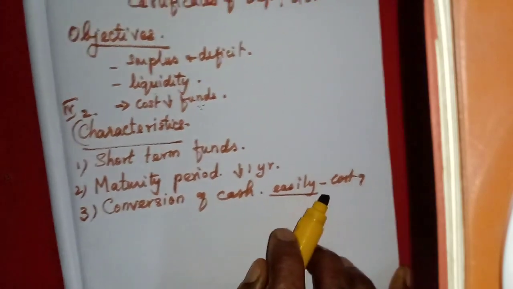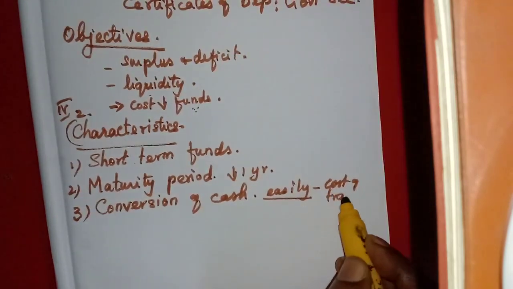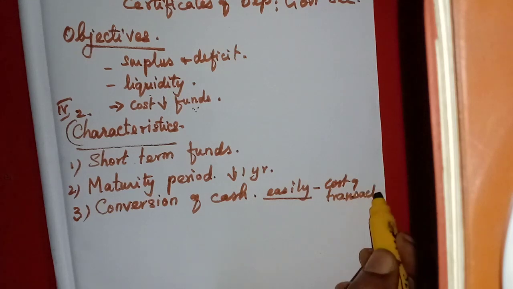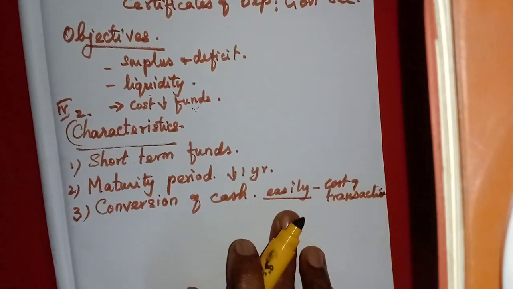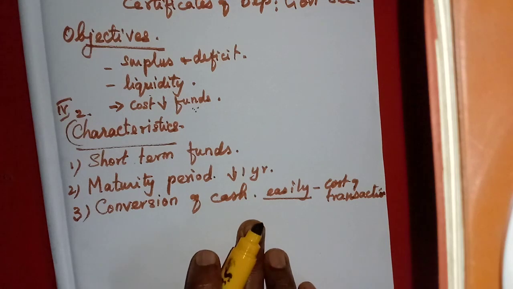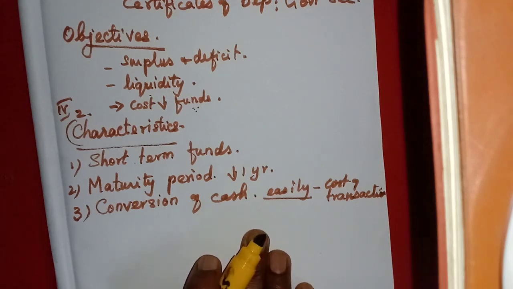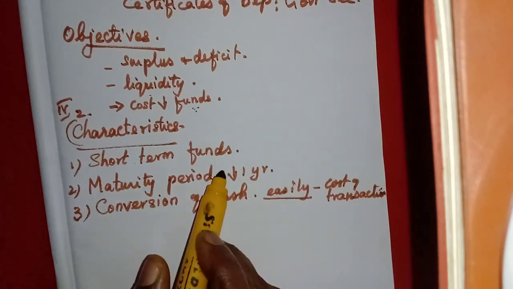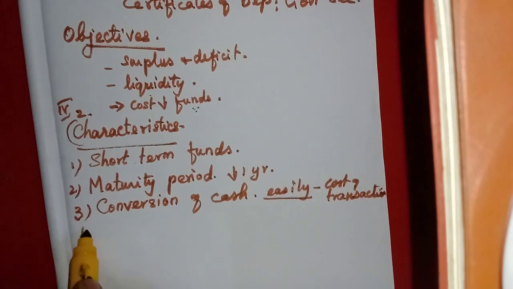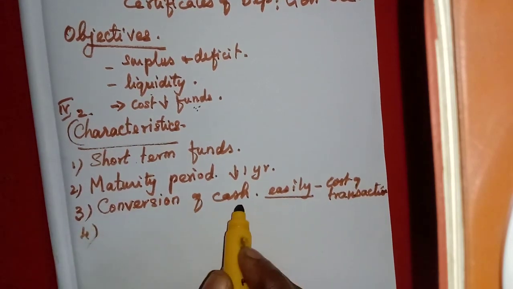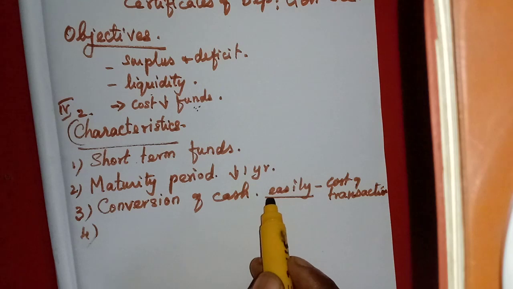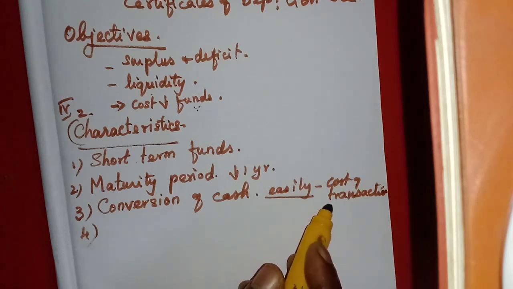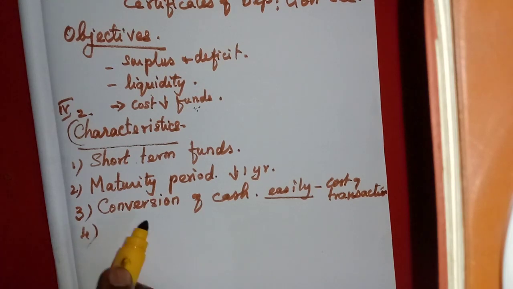Cost of transaction is very less. So with a less cost of transaction, they can convert these instruments into cash because of this money market. That money market only facilitates the conversion of money market instruments into cash readily and easily and without much cost of transaction.